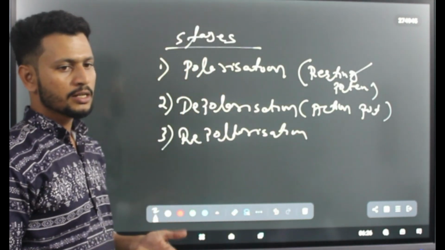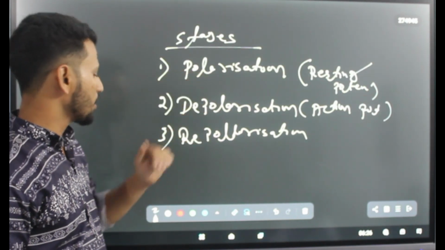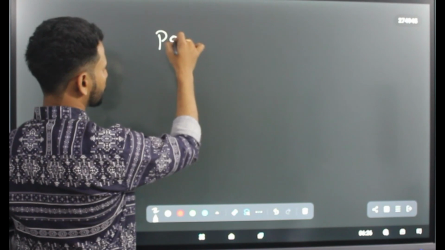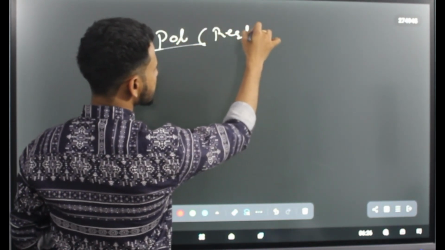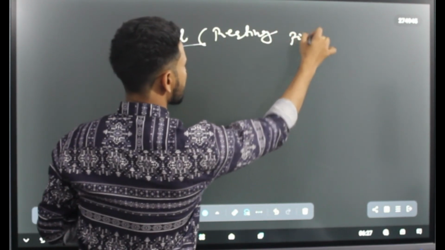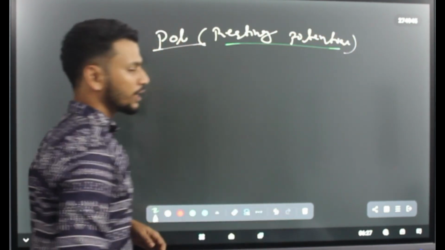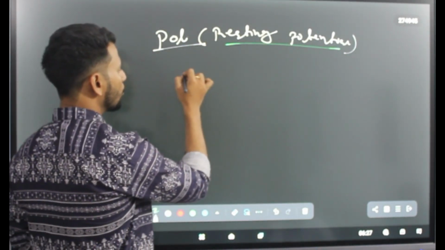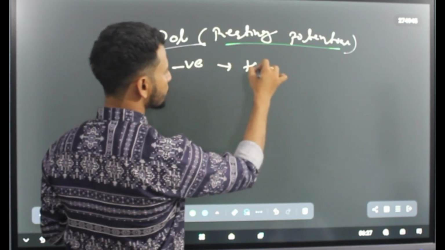Okay, polarization, depolarization and repolarization. Let's discuss one by one. First one is polarization, which is otherwise known as resting potential. Resting potential. Okay, so what happens, as we know, electrical signals are conducted from negative to positive, because negative charge is being attracted towards positive.